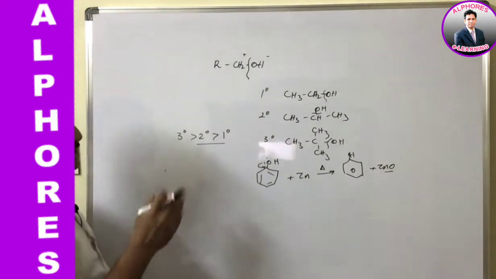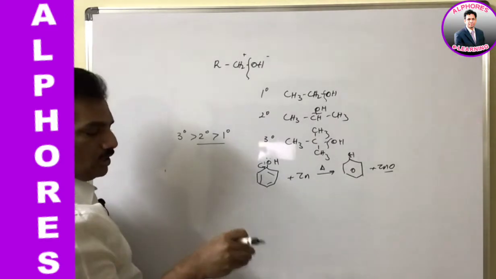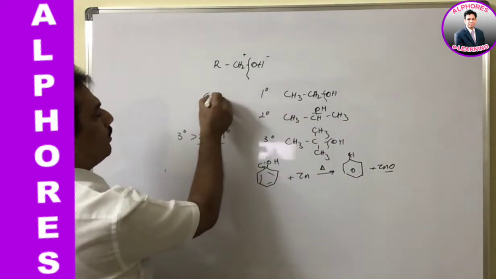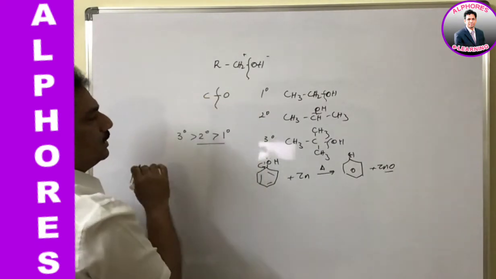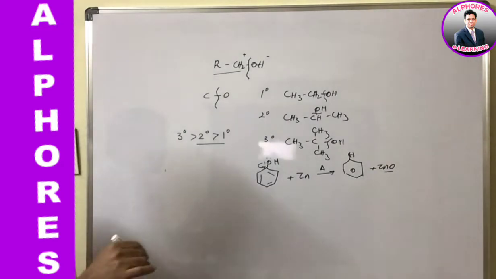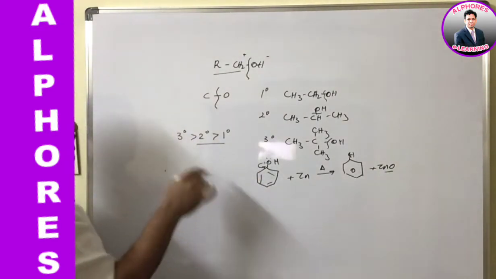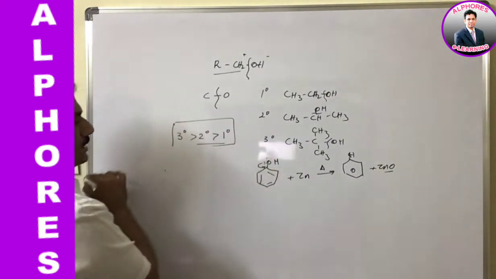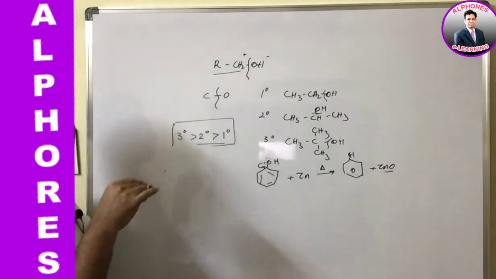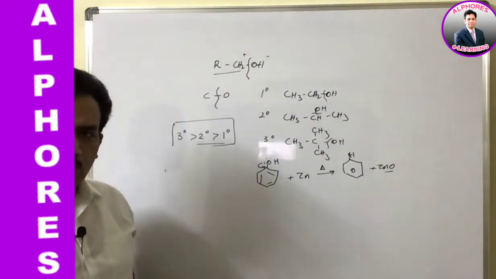For competitive purposes, what you have to remember is that in this C-O bond cleavage the reaction intermediate is always a carbocation. And next, in such reactions where the C-O bond cleaves, the order of reactivity is like this, and the reason is that C-O bond cleavage leads to the formation of a carbocation, and a tertiary carbocation is more stable than secondary.